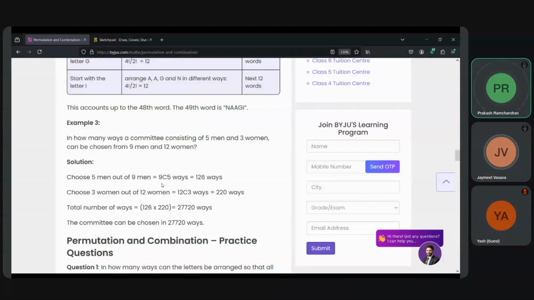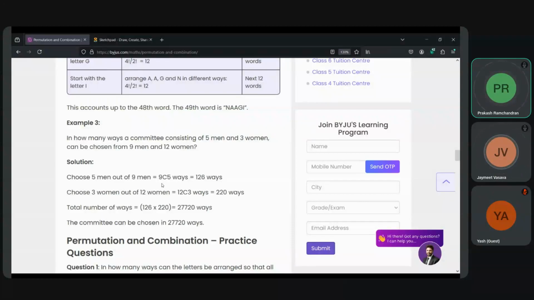So 9C5 is 9 factorial divided by 9 minus 5 factorial, right? That is 4. So you have to take 5, 6, 7, 8, 9, right? 4 onwards, everything will be gone.